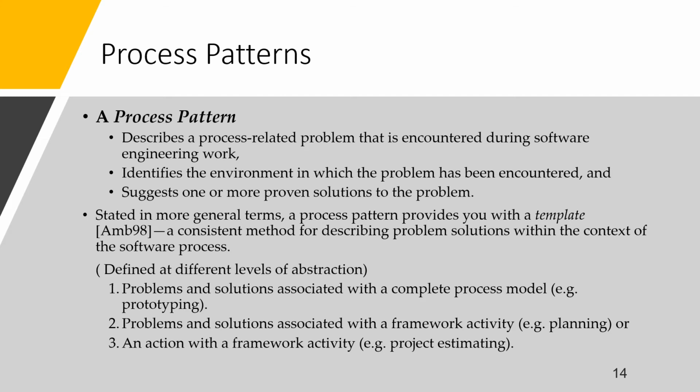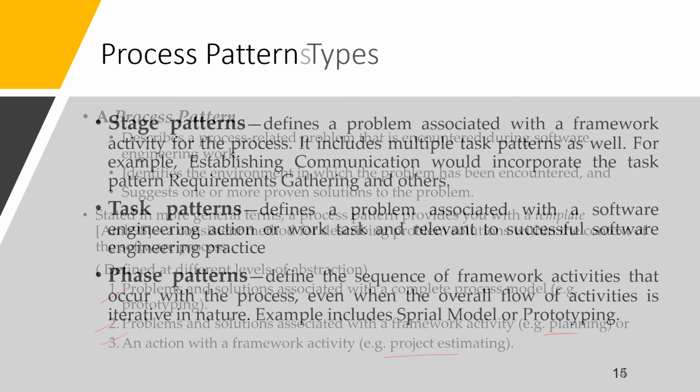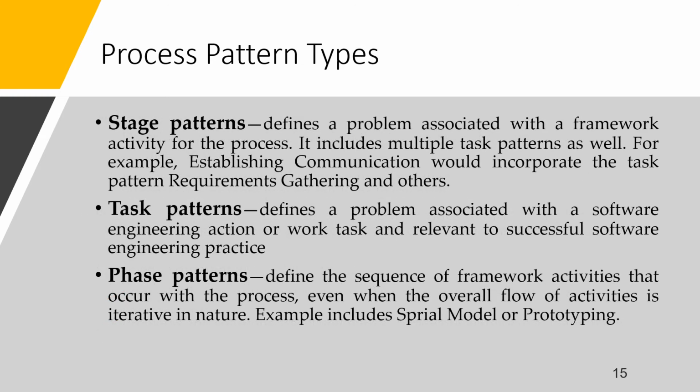Number one, problems and solutions associated with the complete process model, for example prototyping. Number two, problems and solutions associated with a framework activity, for example planning, or an action within the framework activity, that is project estimation. Process pattern types: there are three types basically: stage pattern, task pattern, and phase pattern.